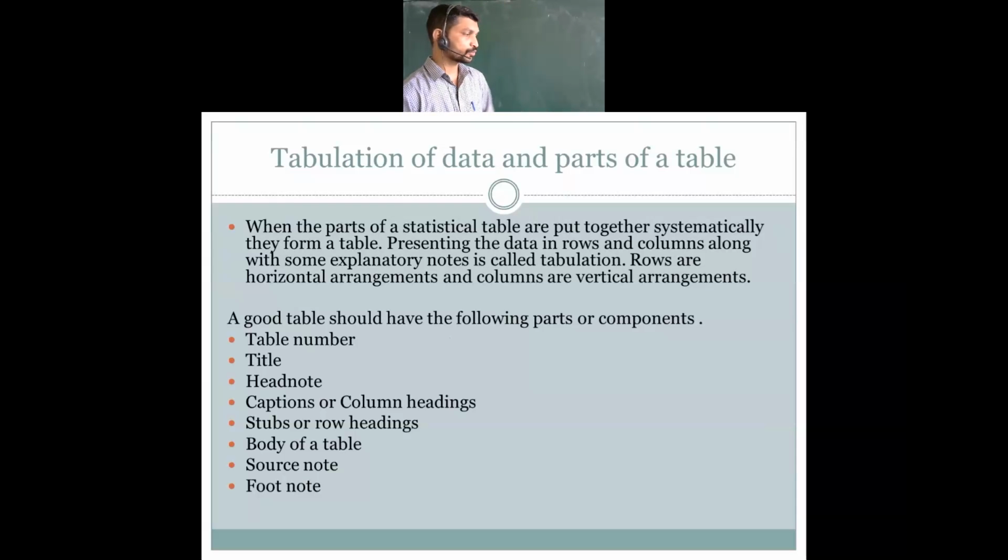In the footnote you will be giving the explanation of that, in short, what exactly information you have collected. That is what we call the footnote. Then the explanatory notes, together with rows and columns, is called tabulation. Rows are horizontal, obviously, and columns are vertical, meaning straight. Columns will be straight.